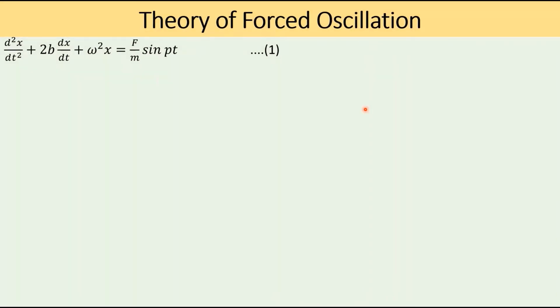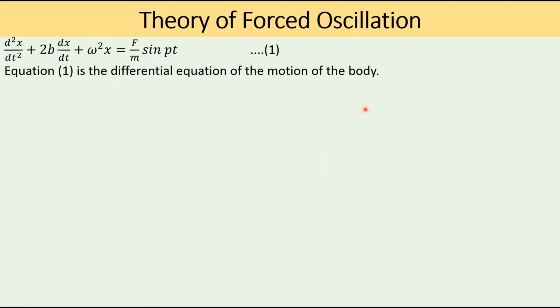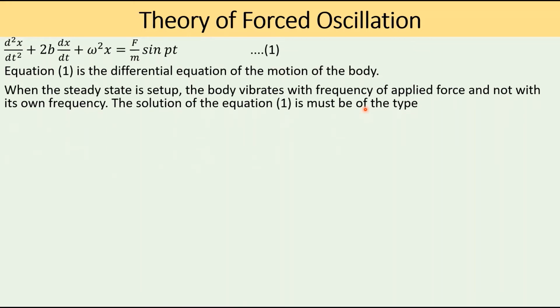Equation 1 is the differential equation for the forced oscillation. When the steady state is set up, the body vibrates with the frequency of the applied force and not with its own frequency. That means when the steady state is reached, the body vibrates with the frequency p, not with its own frequency omega. Therefore, the solution of the equation 1 must be of the form x is equal to